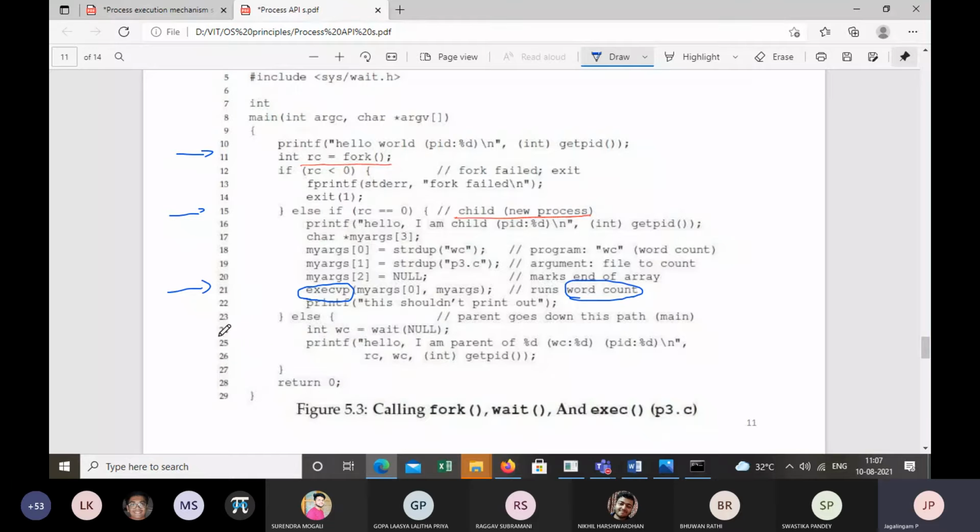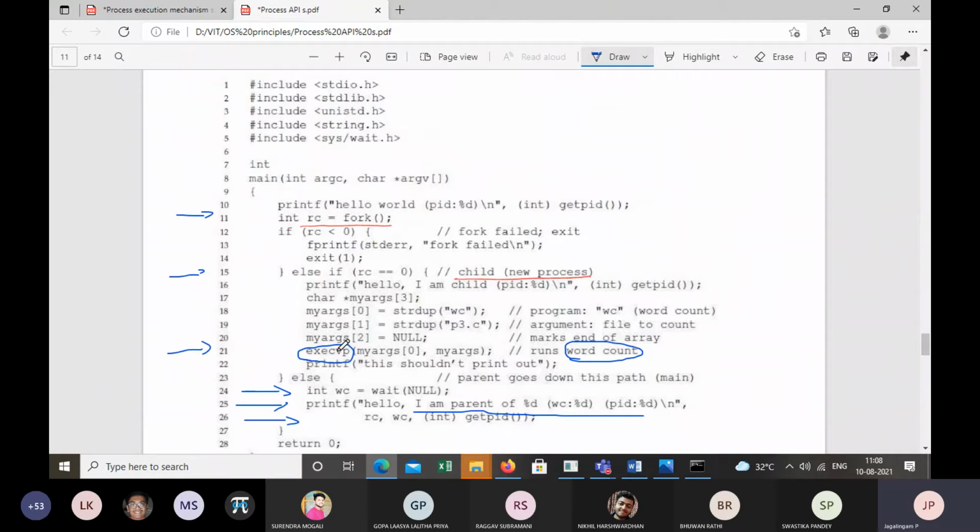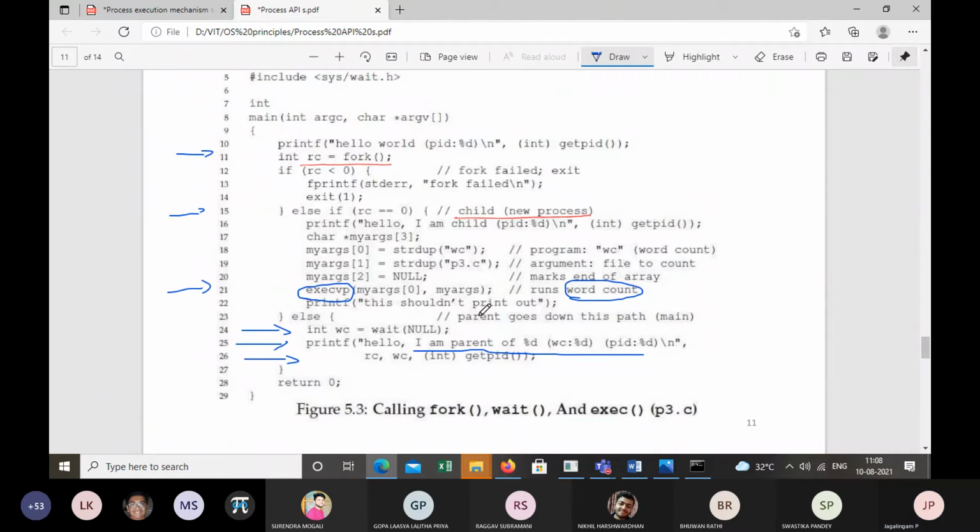In line 24, the parent calls the write system call, and the parent executes a different instruction. It just prints "I'm a parent." It's going to print only the parent ID. But the child executes different instructions.